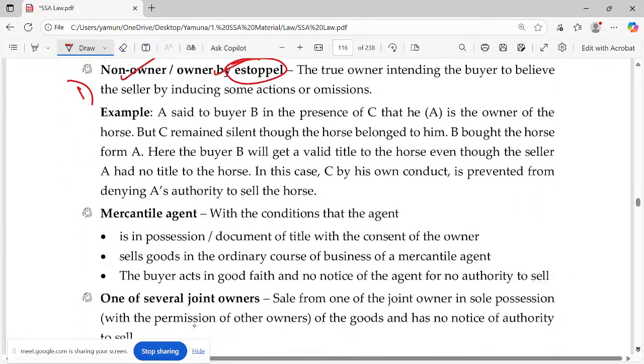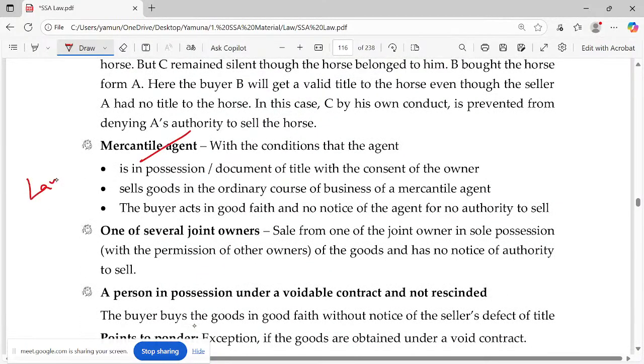Second one, mercantile agent, which completely follows from the law of agency. So we have discussed that over there, I'm not discussing it here. Next, one of several joint owners.